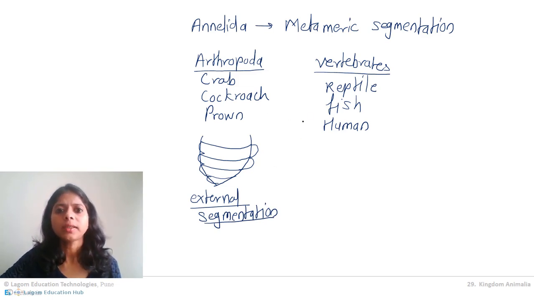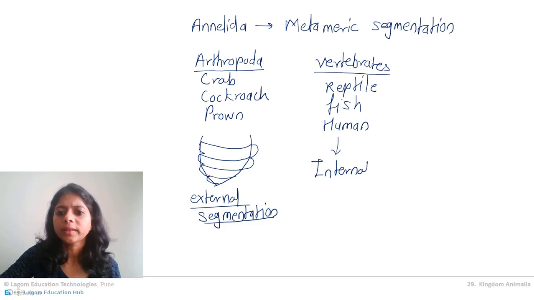On the opposite side, in vertebrates, we show only internal segmentation and no external segmentation. Some wrong spelling, just a second, let me correct.